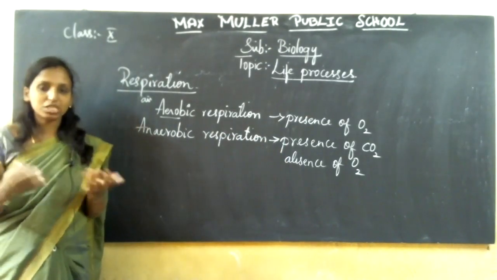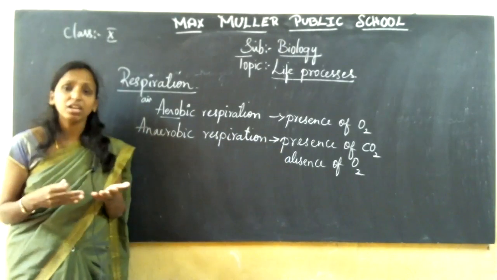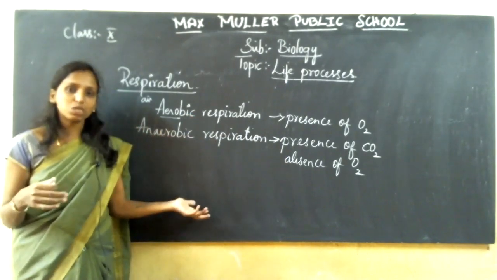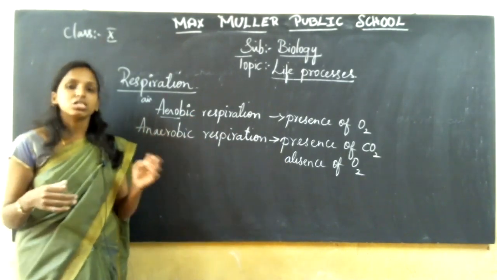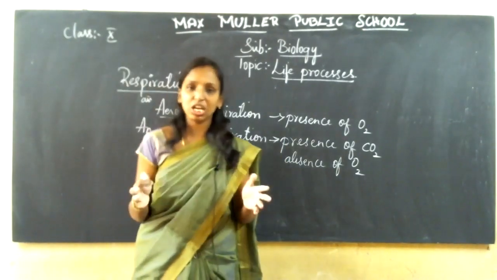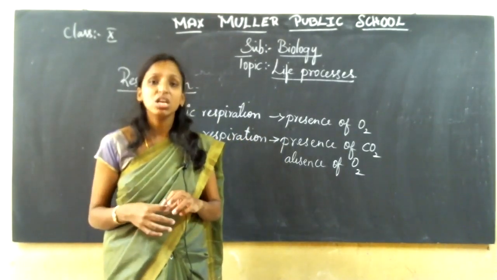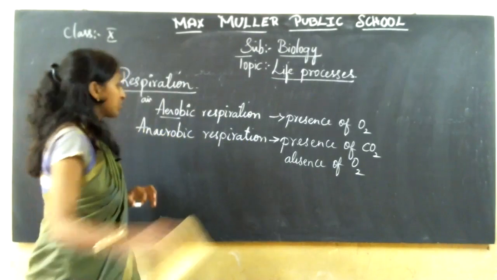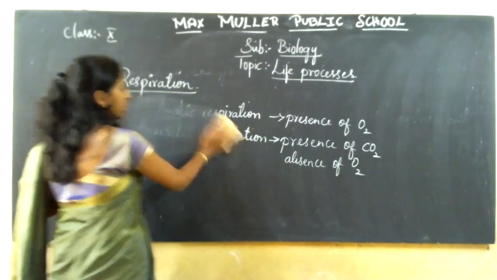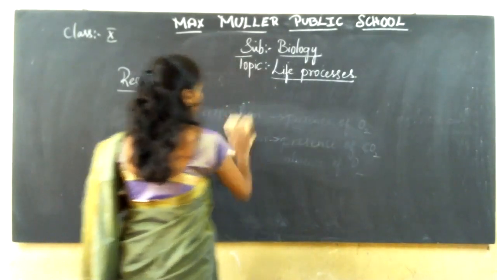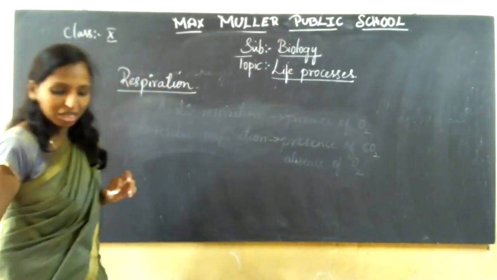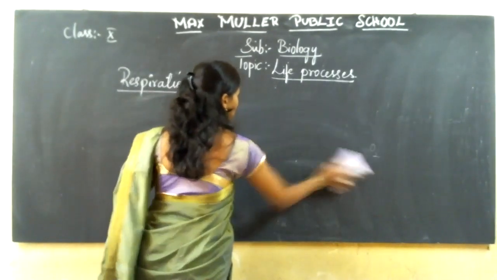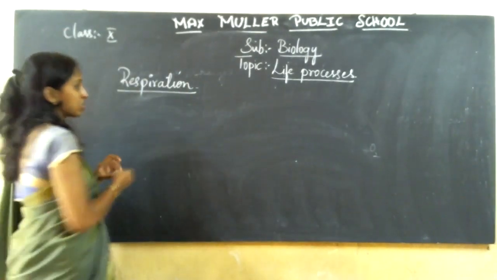As I told you, respiration is a process of inhalation and exhalation of air. It takes place in 2 ways: aerobic respiration with the presence of oxygen, and anaerobic respiration with the absence of oxygen. How exactly the molecules get differentiated between aerobic and anaerobic respiration in the human body, we are going to discuss. There is a flow chart to represent how the breakdown of molecules takes place in aerobic respiration, anaerobic respiration and in the lack of oxygen.